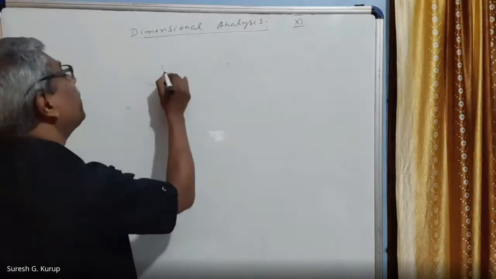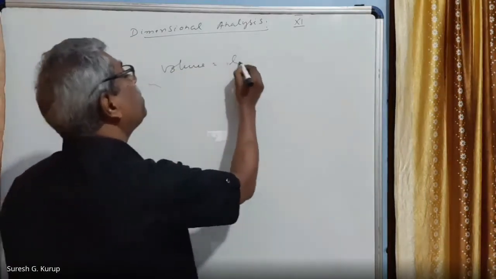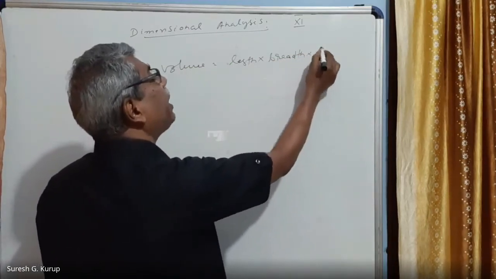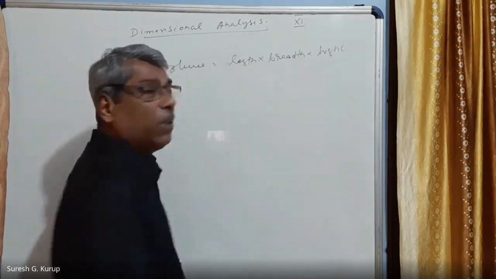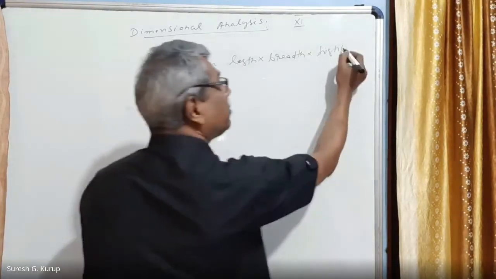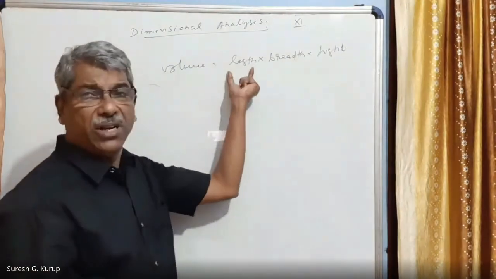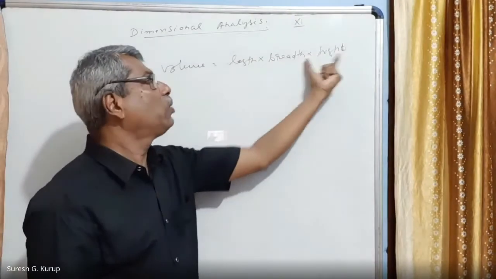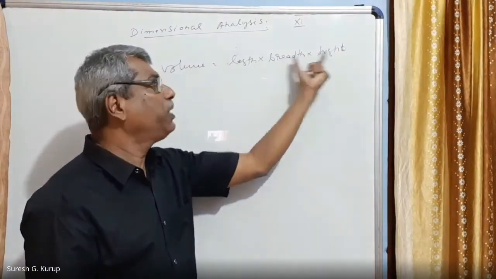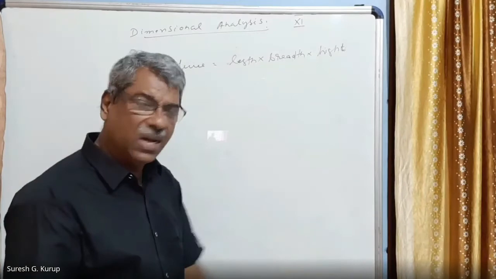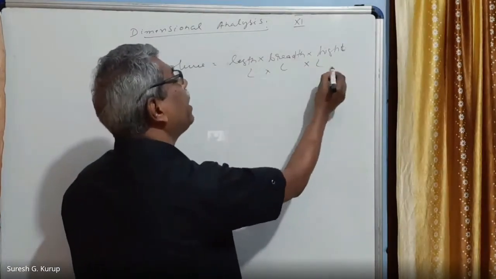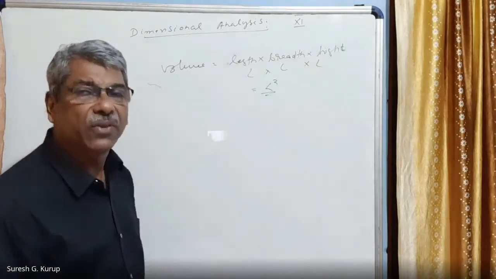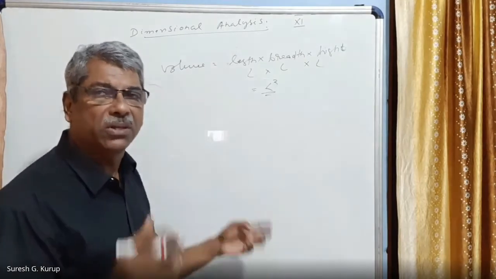Now I am talking about volume. Volume is another physical quantity. Volume is equal to length into breadth into height. Length is measured in length only, a fundamental quantity. Breadth is also a length, and height is also a length, fundamental quantities. Therefore, we can write this is equal to L into L into L, that is equal to L cube. Not enough. We have to write the dimension of the physical quantity. Dimension must have at least 3 quantities included in it.